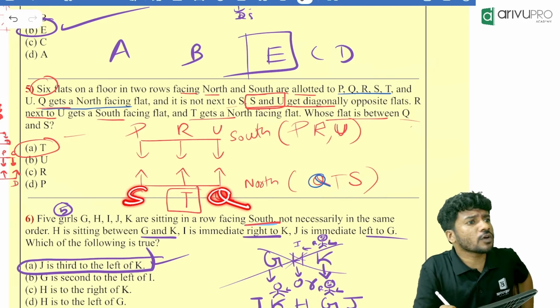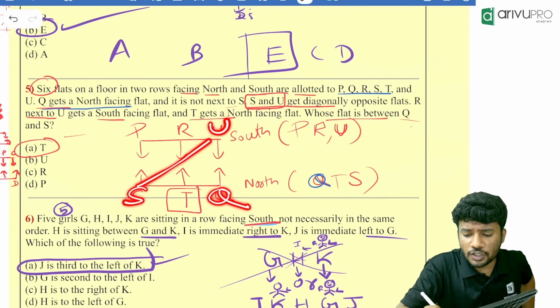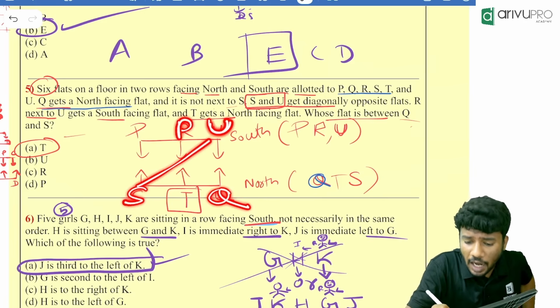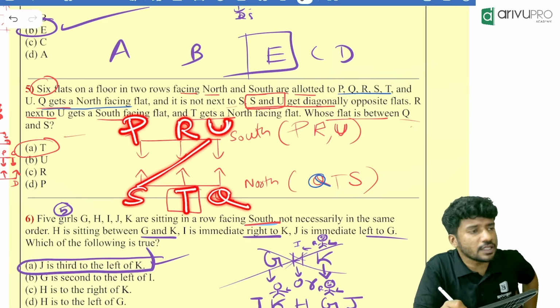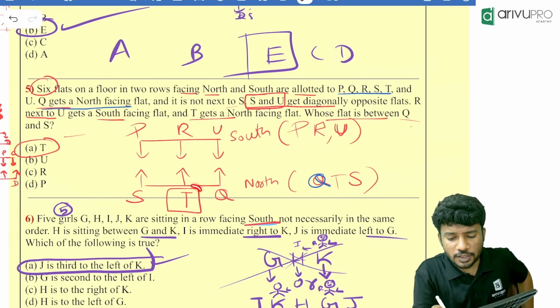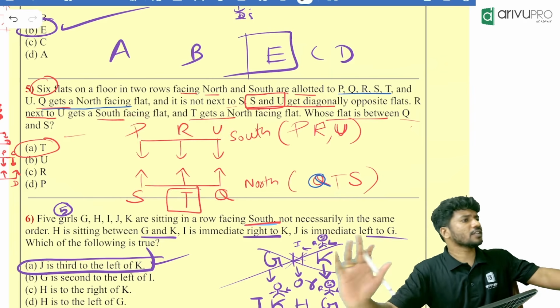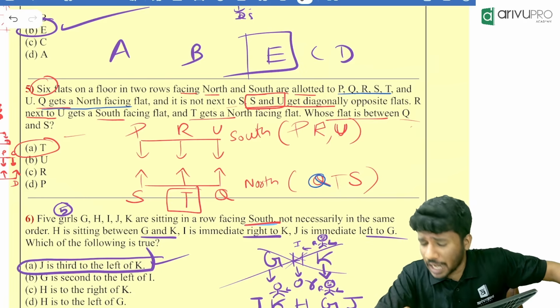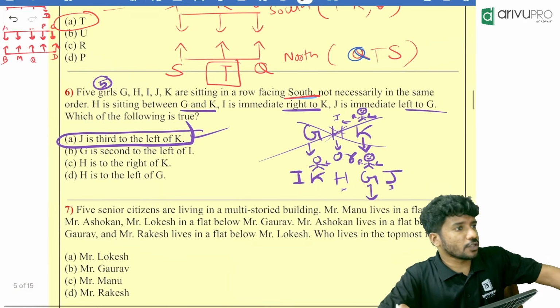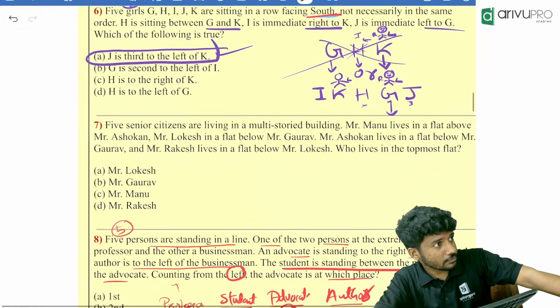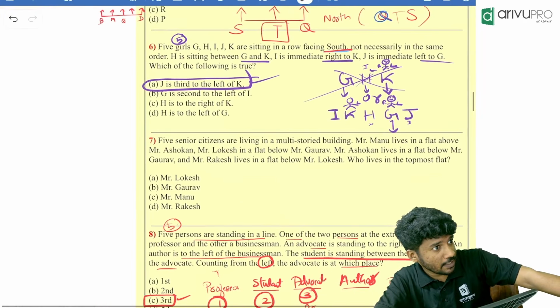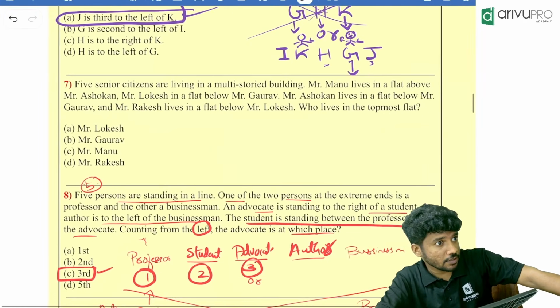But if you are drawing, if you are putting Q over here, S will be over here. Who is diagonally opposite to S? U. Then who is next to U? R is next to U. Then who is the remaining person? T is here and P is remaining. So the answer is T, in the middle. Without even drawing, you could have got the answer, but after drawing also, you got the answer. Trisha, you understood? Yes, I can understand, sir.